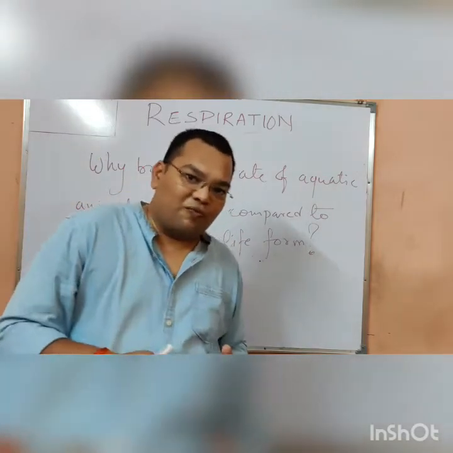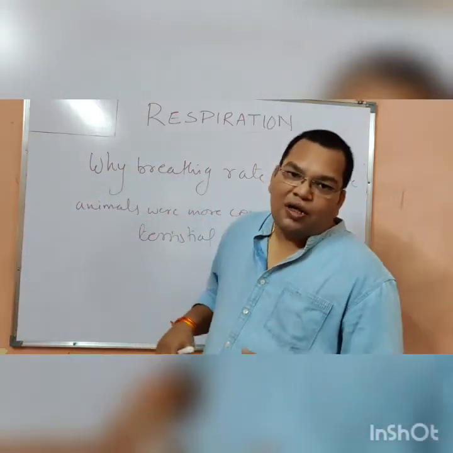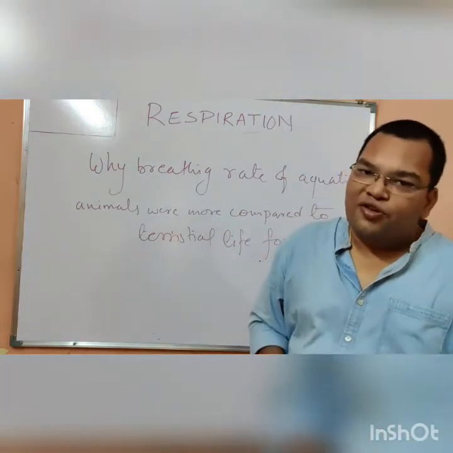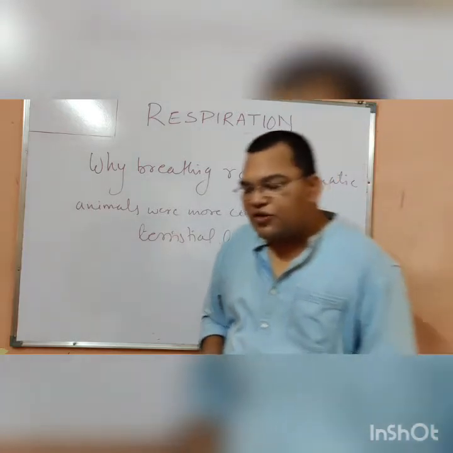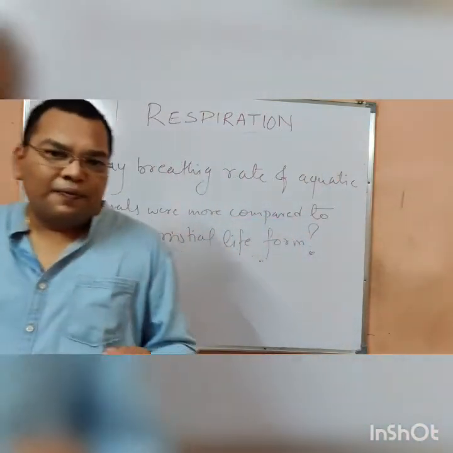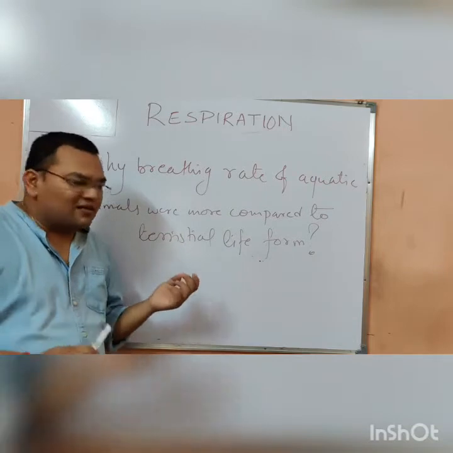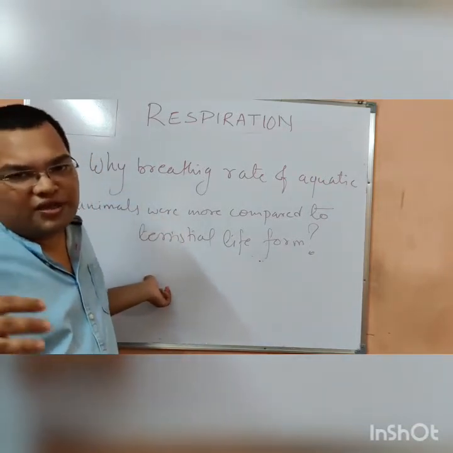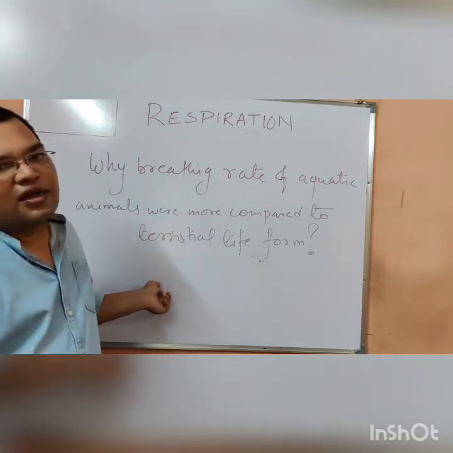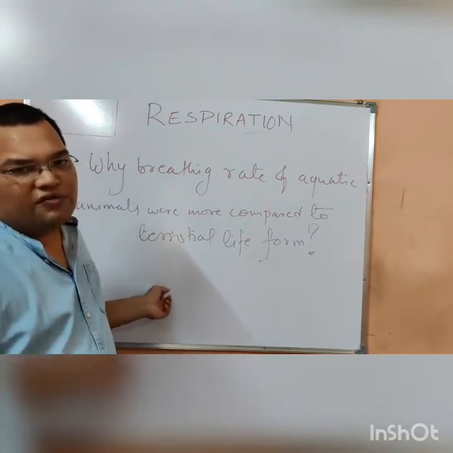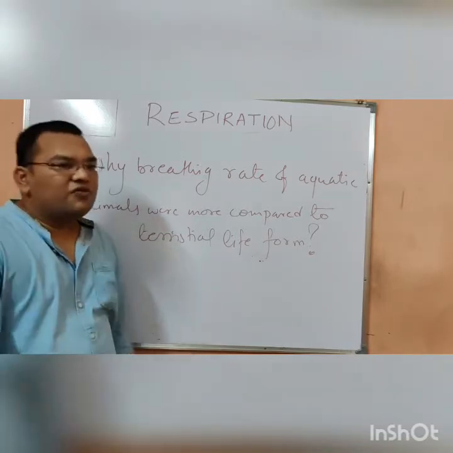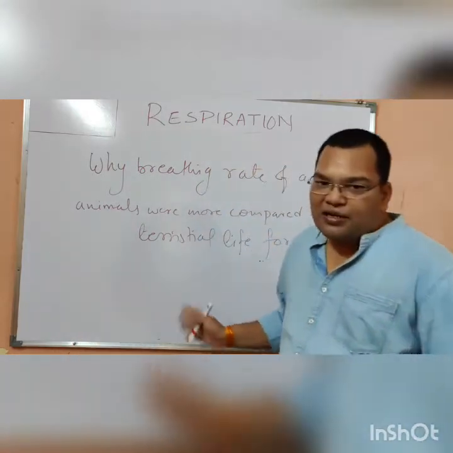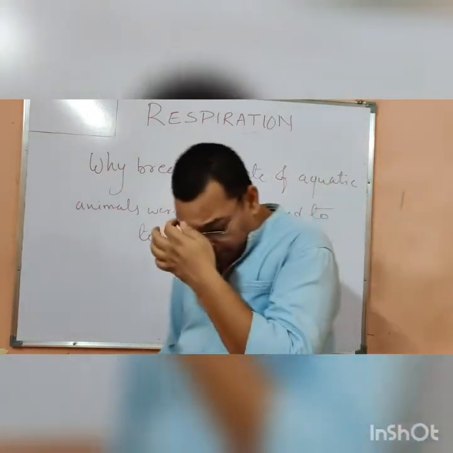But in the aquatic form, the amount of dissolved oxygen is very less. So that is the answer. A large amount of oxygen is available to terrestrial forms, and a very small amount of oxygen dissolved in the water is available to aquatic forms.